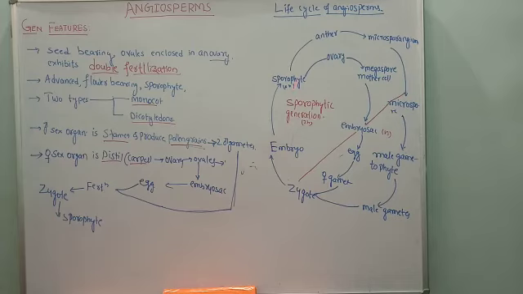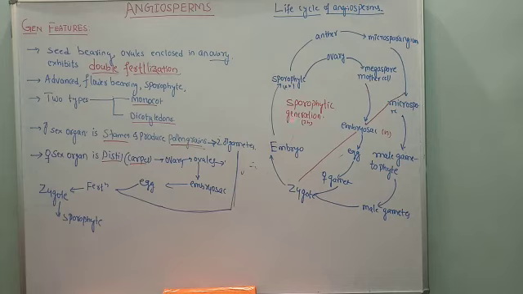What is alternation of generation? It is nothing but the sporophyte alternating with the gametophyte. The haploid gametophyte produces haploid gametes through mitosis, and after fertilization the zygote divides mitotically and produces the diploid sporophyte.